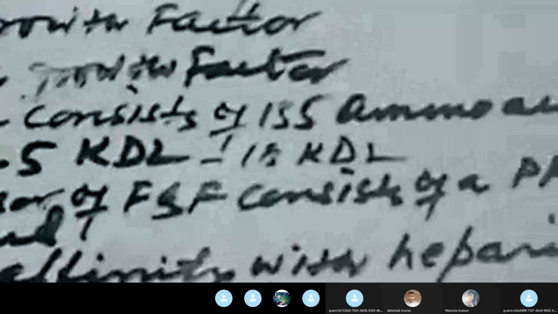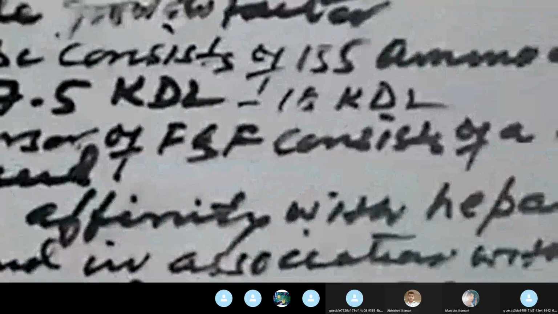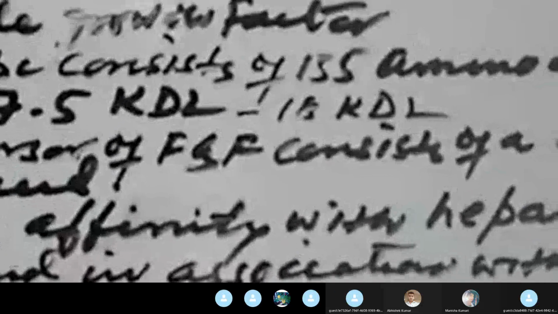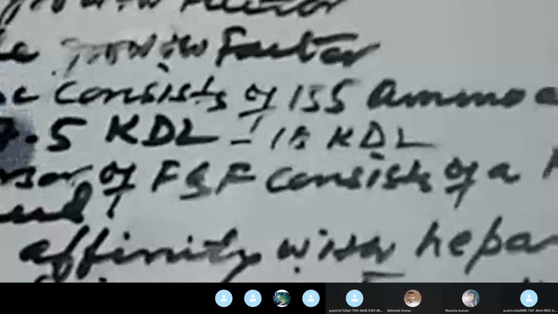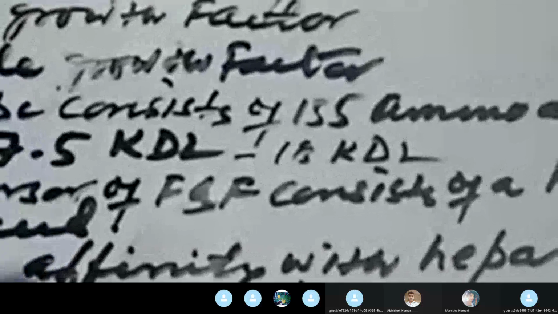The FGF found in human and mouse exhibit 95% homology, and they are cross-reactive. Cross-reactive means the FGF of mouse can act in the human and vice versa, and the human FGF is also active in mouse.